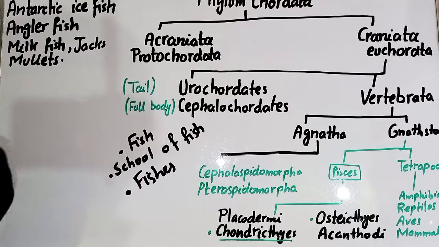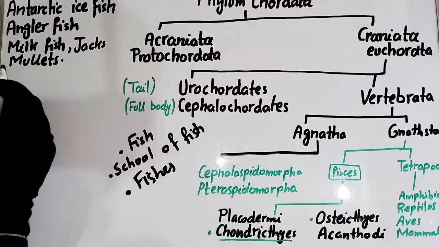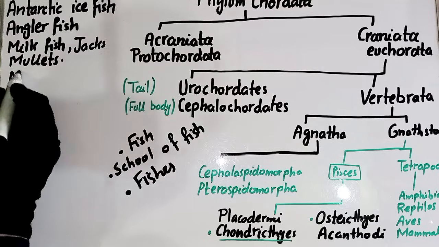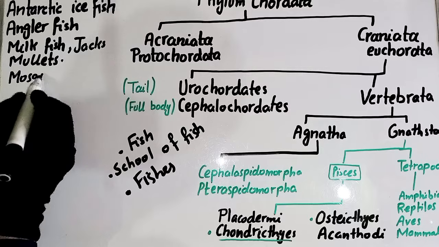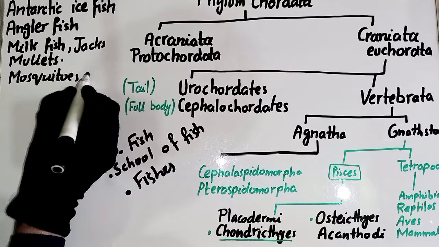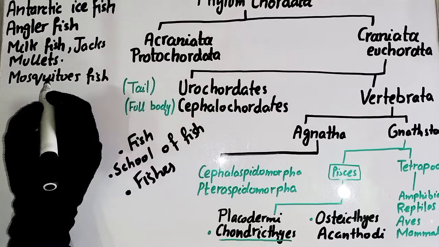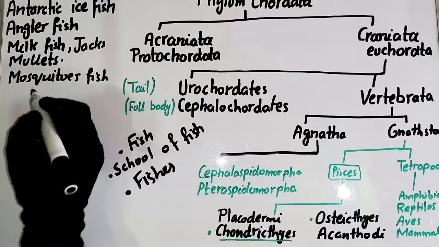Okay, so name the fish that feeds on mosquito larva. Its name is the mosquito fish. The mosquito fish feeds on mosquito larva. Guys, make notes in your own notebook, as this will also be important for you.